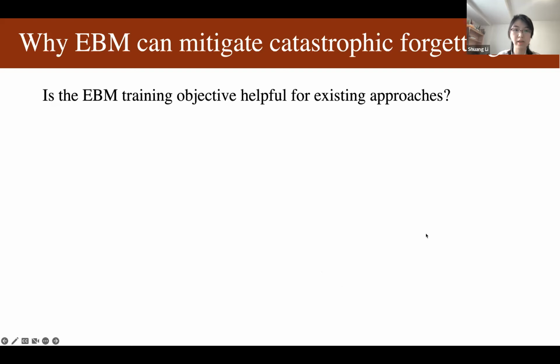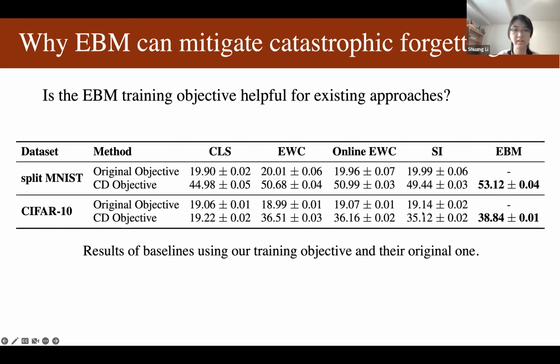And here we show that this training objective can also be applied to existing continual learning methods. These are the results of the baseline methods that use their original training objective and our modified training objective. We can see that, compared with the original training objective, the contrastive divergence training objective can improve their performance, but it's still slightly worse than our energy-based model here.